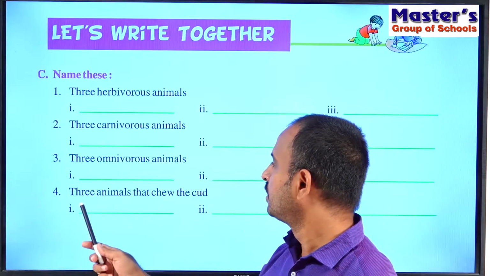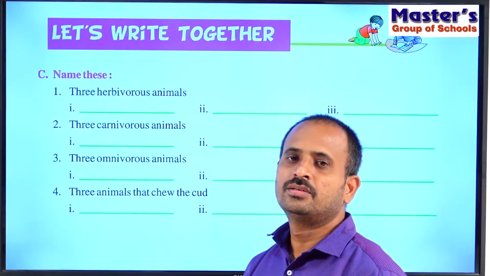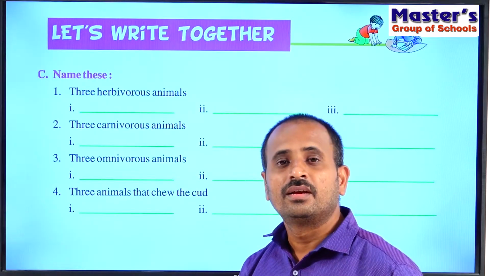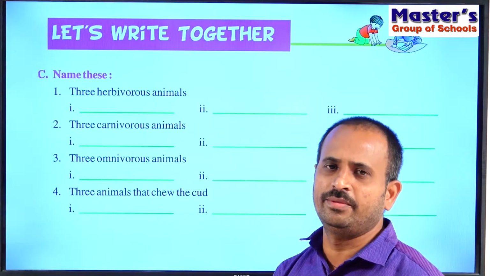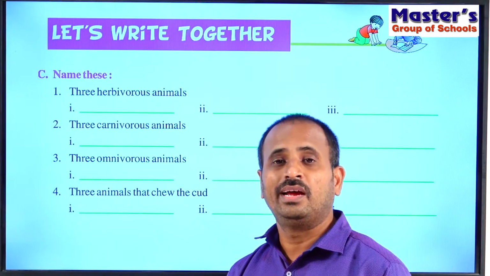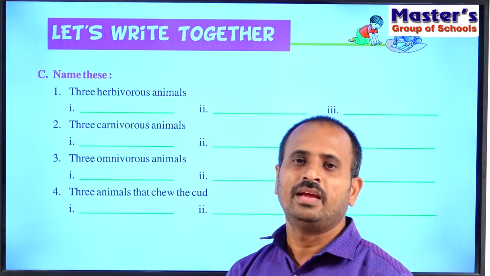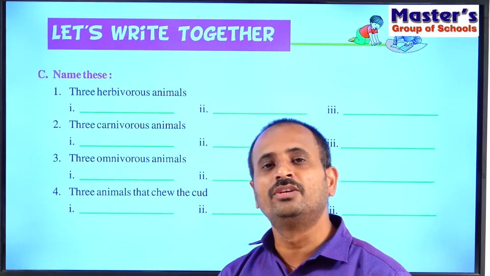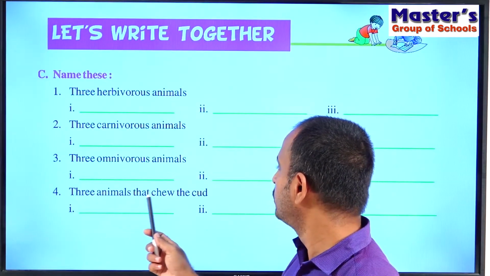So see the fourth one, three animals that chew the cud. What is chew the cud? Especially in herbivorous animals, some animals have the capability of getting their food from their stomach back into the mouth. Animals like cow, buffalo and sheep can swallow their food quickly and when they are at rest, they bring back their food into their mouth and chew the food very neatly. This is called the animals that chew the cud.